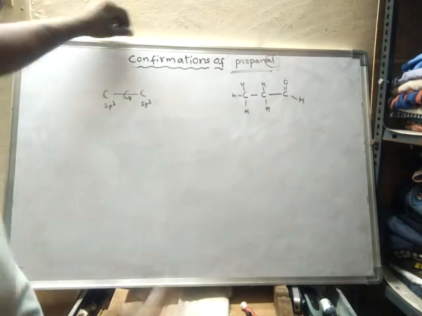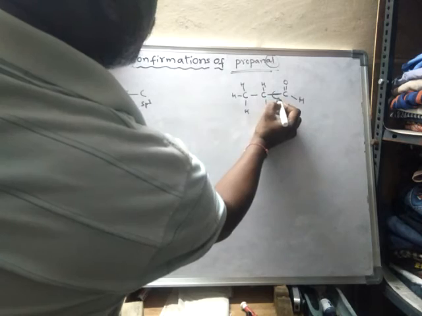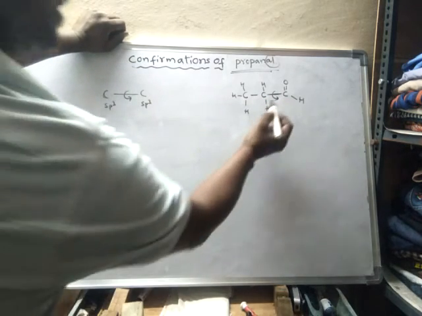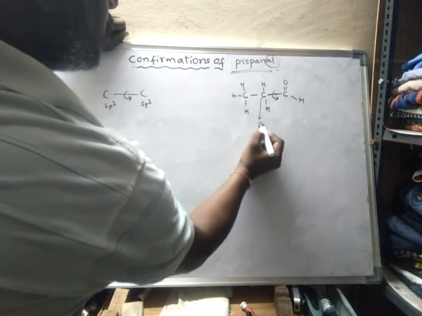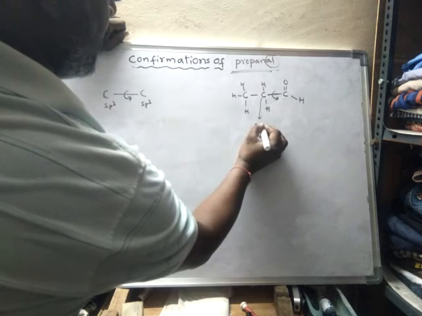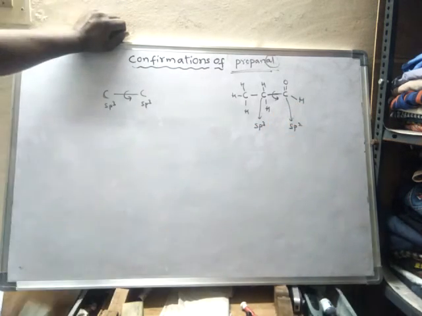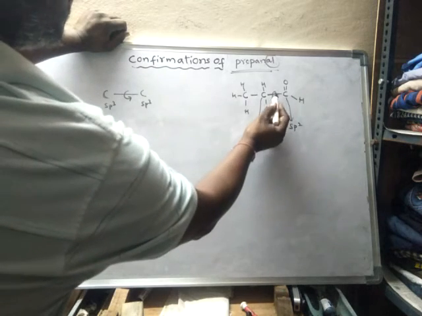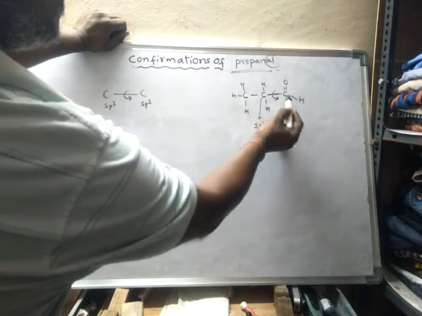Now here in propanal, we will study the rotation of this bond. This is an sp3 hybrid carbon, whereas this is an sp2 hybrid carbon. So here it is the single bond between an sp3 hybridized carbon and an sp2 hybridized carbon.